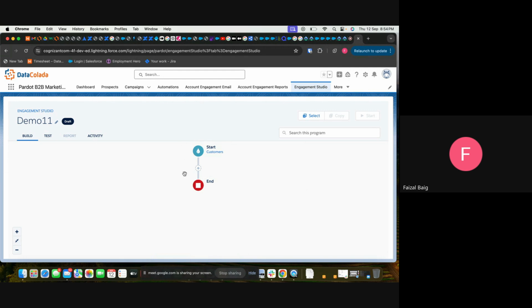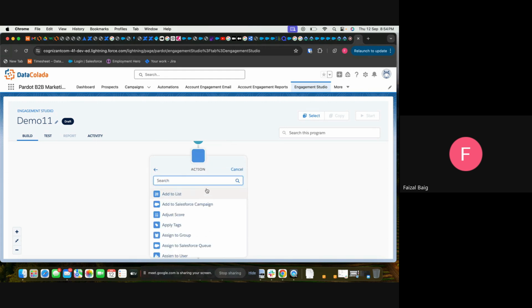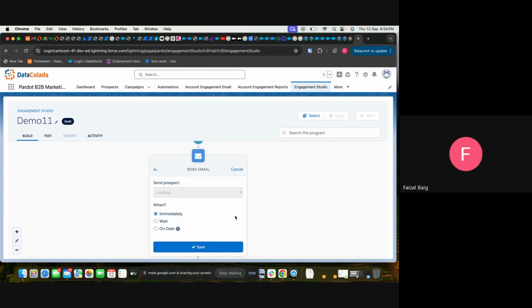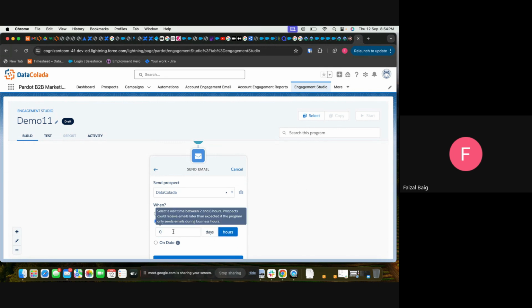Okay. Now we have this. The main thing, this plus sign, is known as the canvas. If we click on it, we have three rules: action, to do something; trigger, to listen for an event; and rule, to evaluate a statement. If we want to send an email, only the published templates will be visible here. So select a template, and if we want to schedule it, we can wait for one day or one hour or anything we want.